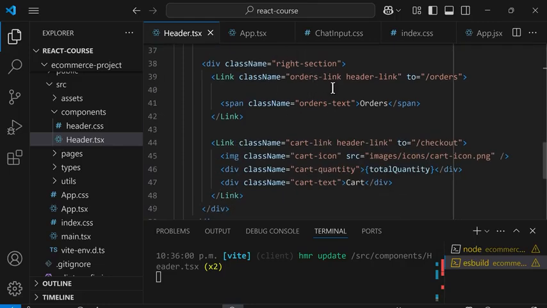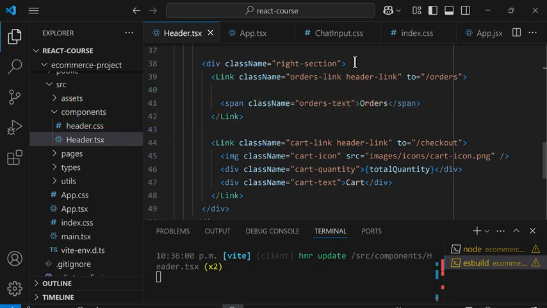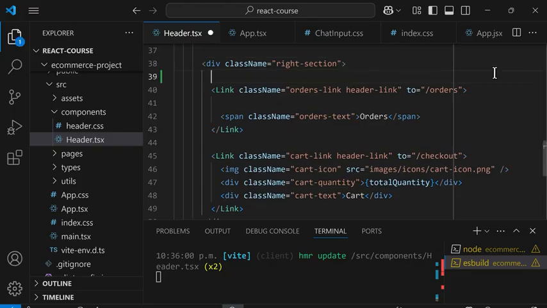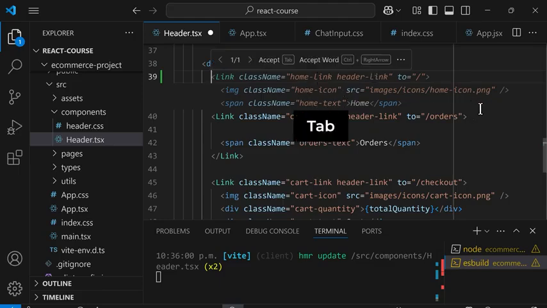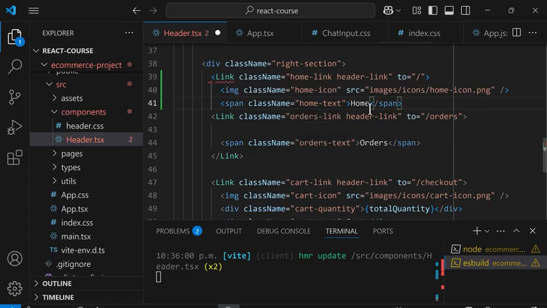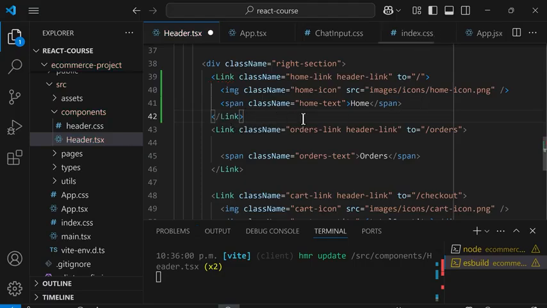Let's say that inside the header, we want to add a link to a login page. So here, we can just start typing in this code, and the AI will give us some autocomplete suggestions. To accept these suggestions, we can press Tab. So this creates a new link and some text. And I'll press Enter, and it gives another suggestion. So I press Tab, and this creates the closing tag for the link.